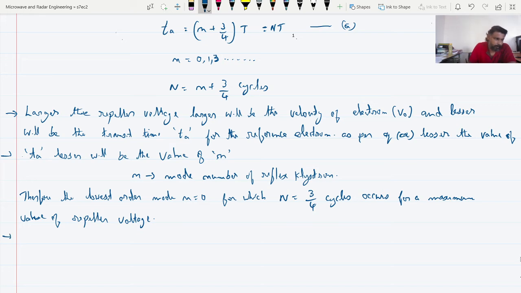Next point I write, when Ta is minimum, higher order mode occurs. For a Ta that is minimum, higher order mode occurs for lower ripple voltage.